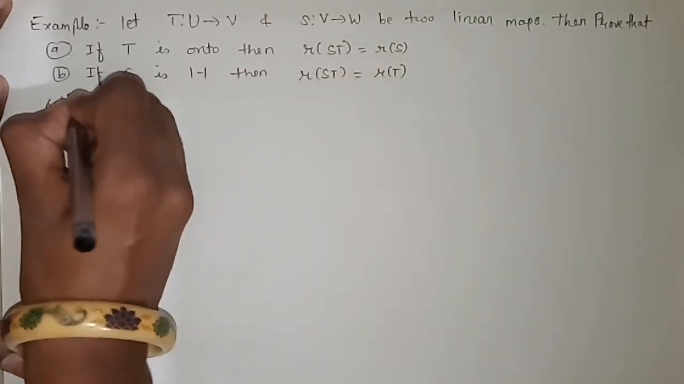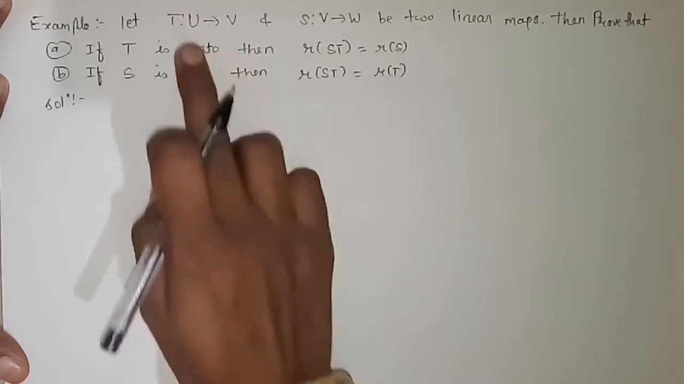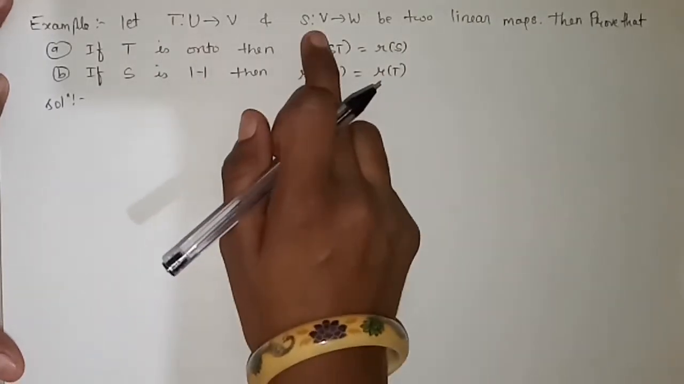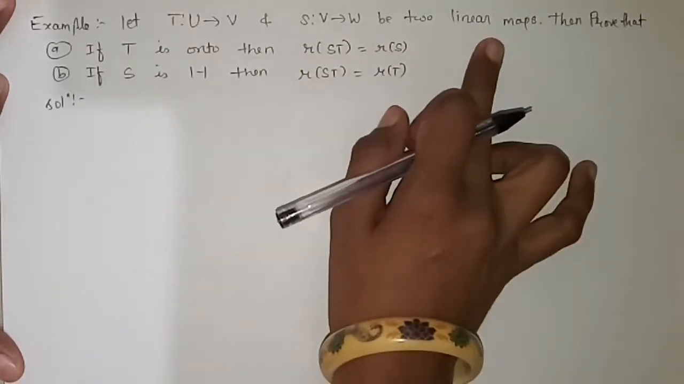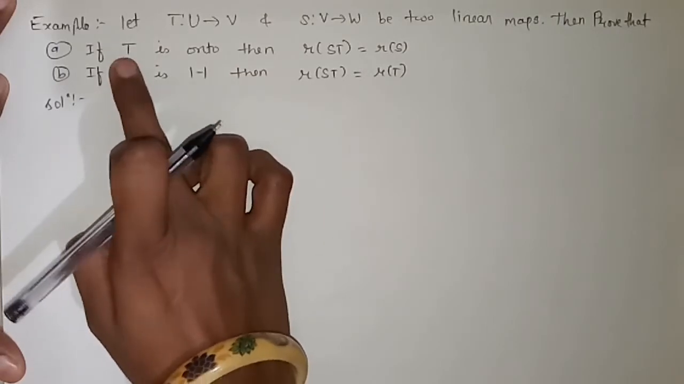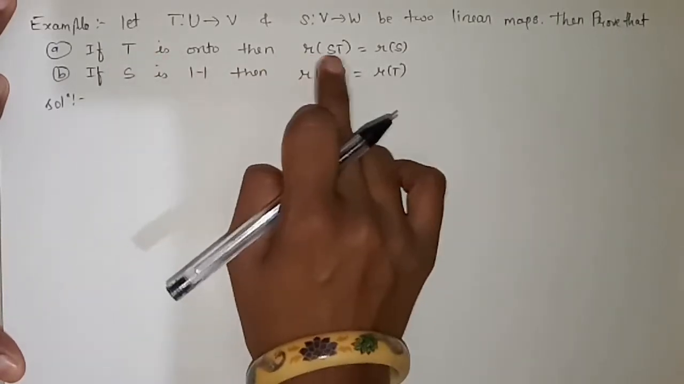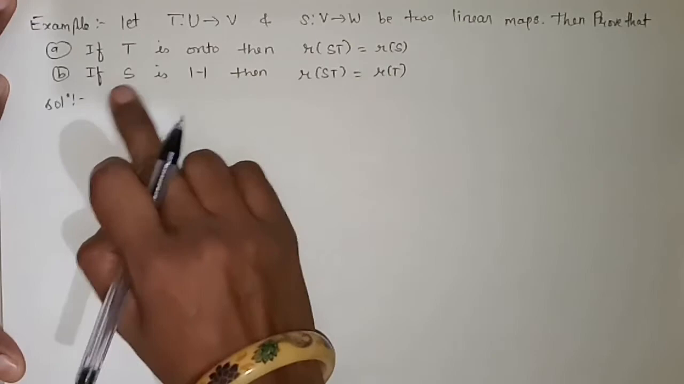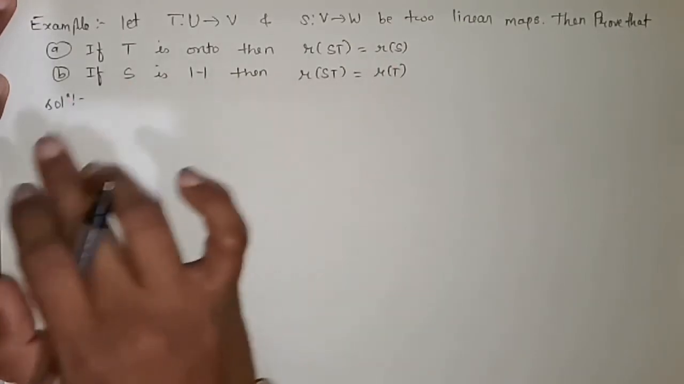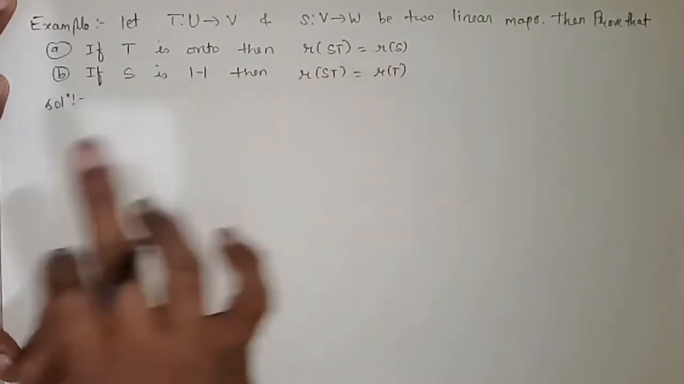Now solution. So what is given? T is a mapping from U to V and S is a mapping from V to W. These are linear maps. First of all, it is given if T is onto, then rank of ST is equal to rank of S. If S is 1-1, then rank of ST is equal to rank of T.